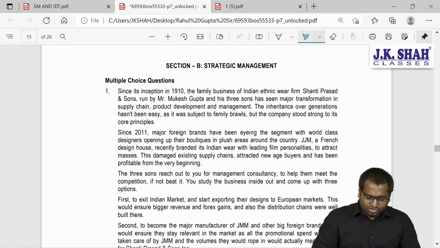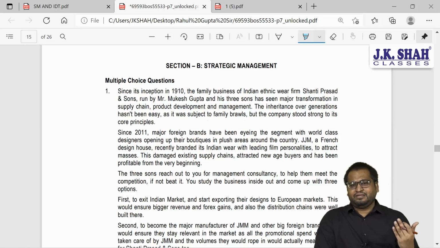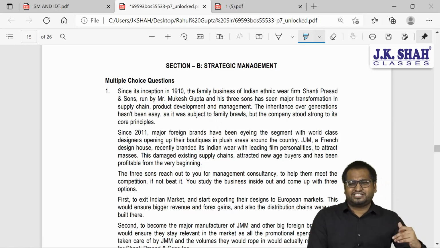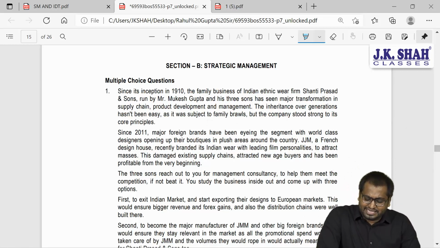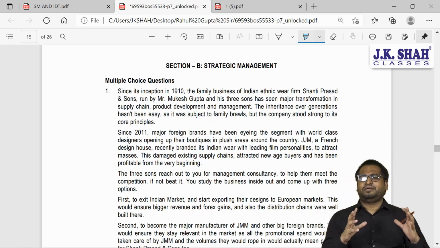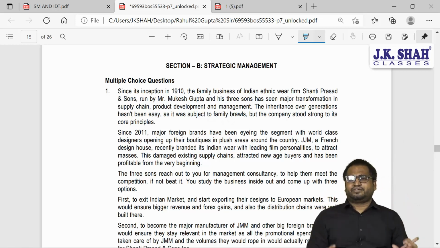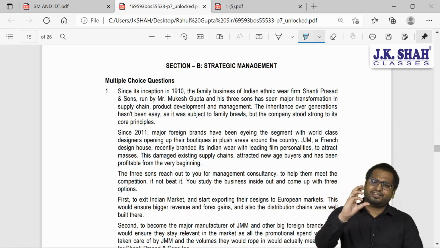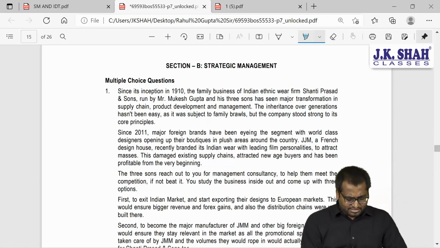The inheritance over generations hasn't been easy, as it is subject to family brawl. So there have been some disputes. This is talking about the history of the organization. But the company has stood strong to its core principles. So somehow they have been able to survive this pressure. So the first paragraph is talking about the history.